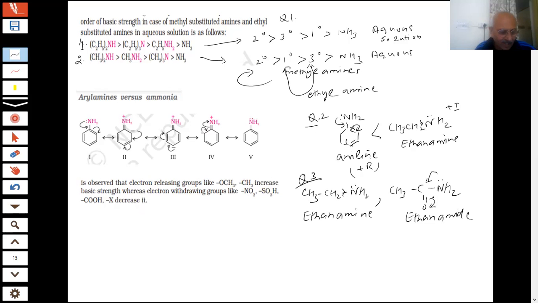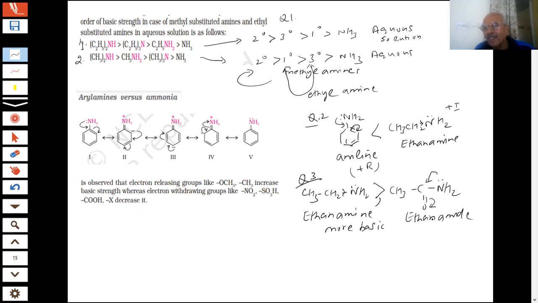Then there can be resonance, students. And you can see the result on this nitrogen. The lone pair of electrons can be withdrawn by the carbonyl group. What is happening now? If the electron pair goes like this, this nitrogen will become positively charged. See what is happening here. Therefore, ethanamine is more basic.